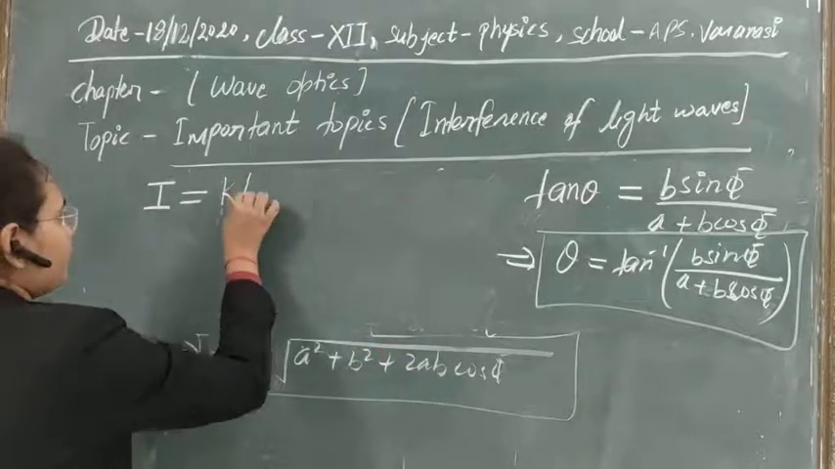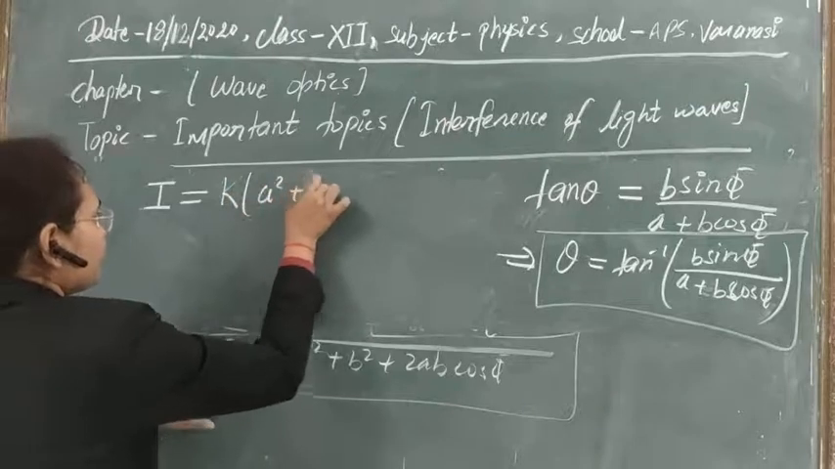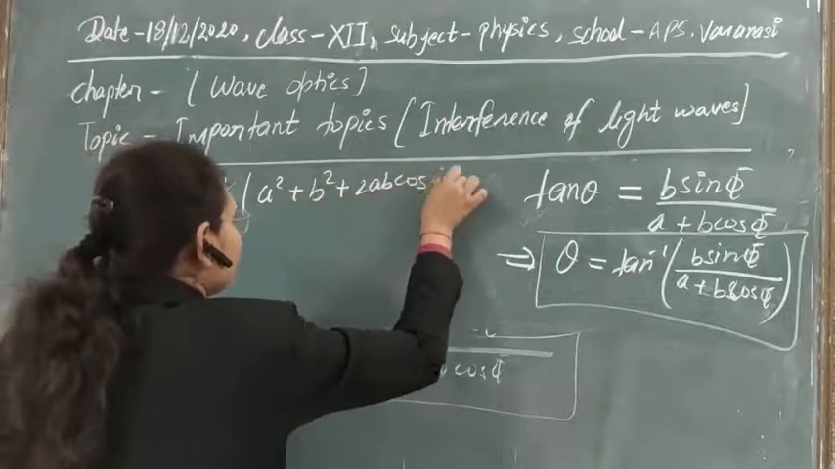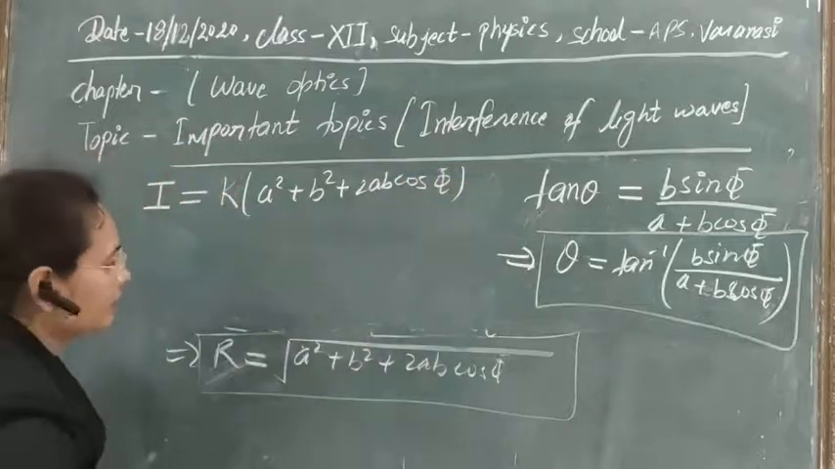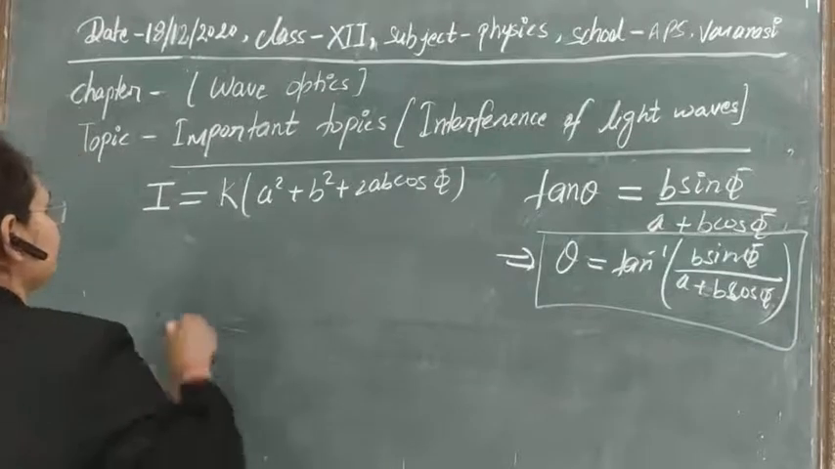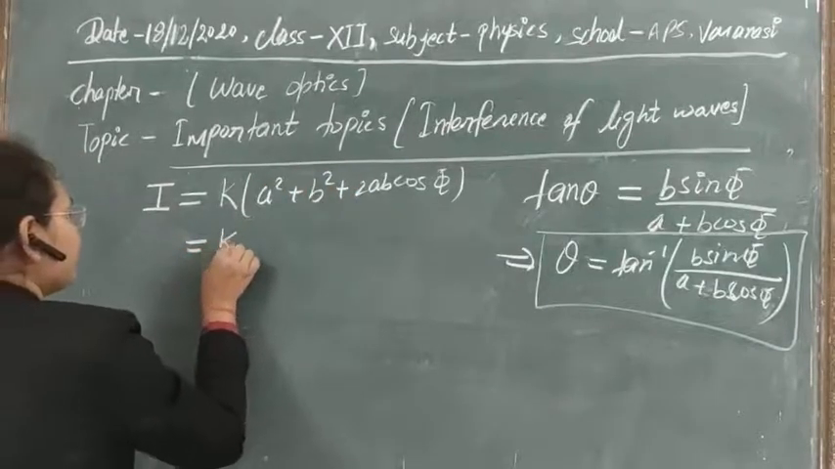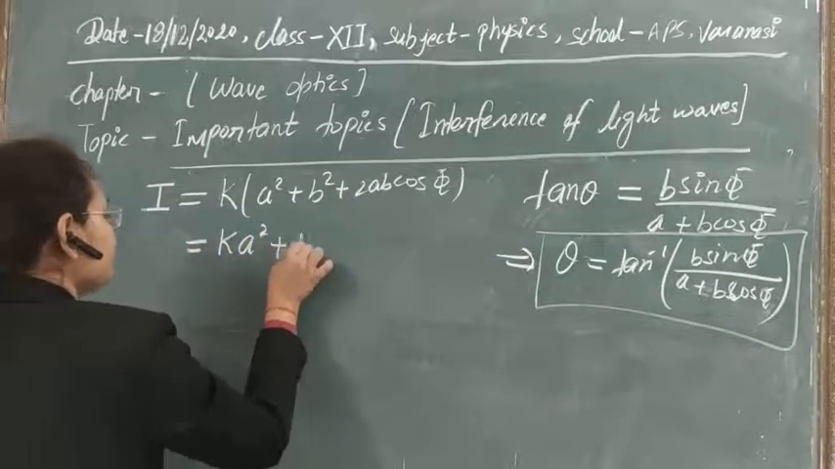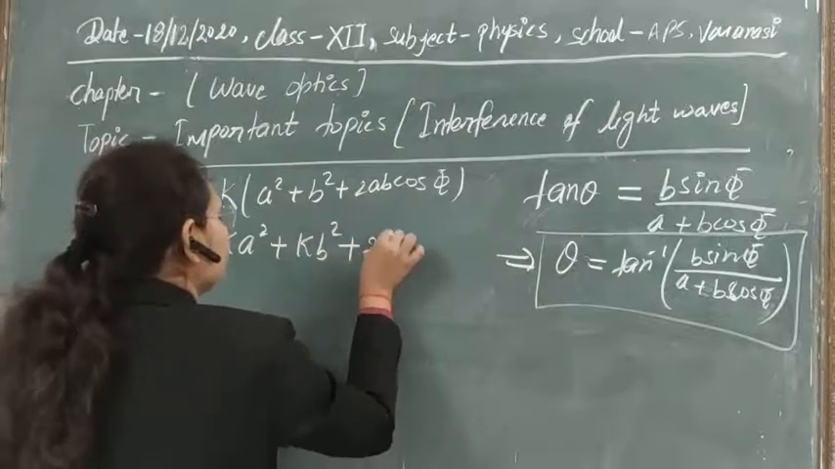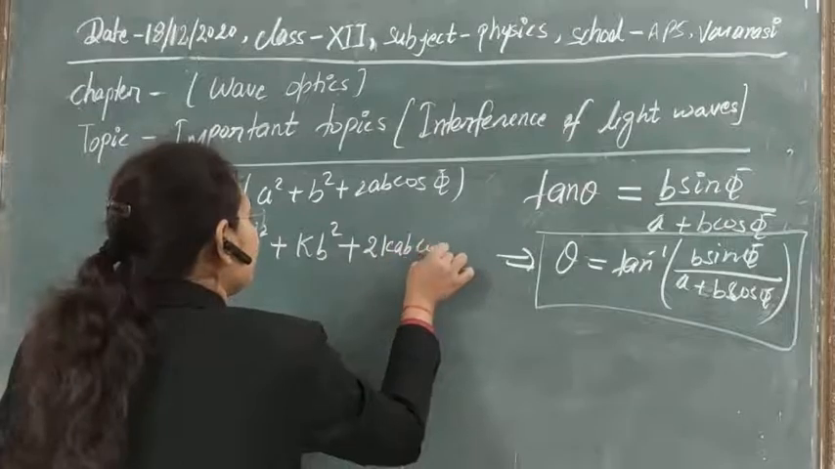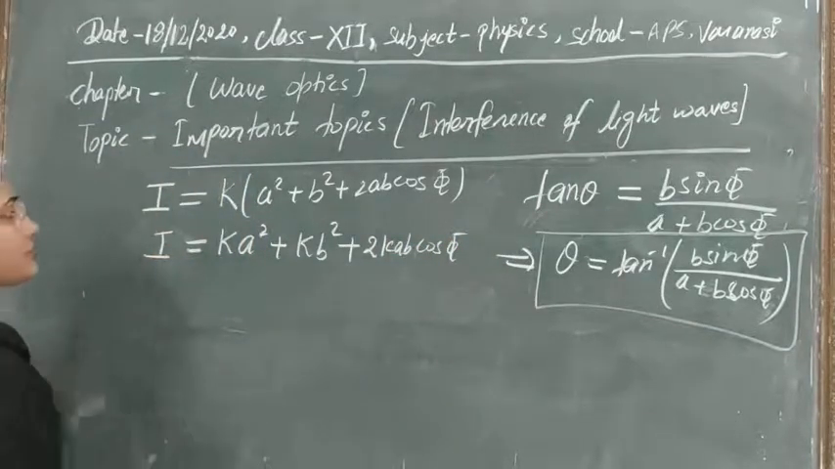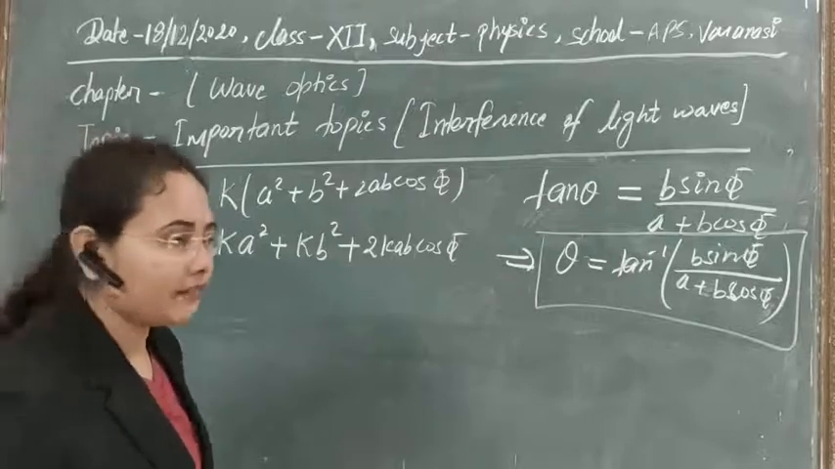So take the square of this. This will be a square plus b square plus 2ab cos phi. And also you can write it as k a square plus k b square plus 2k ab cos phi. So this is the final intensity that we have got here.